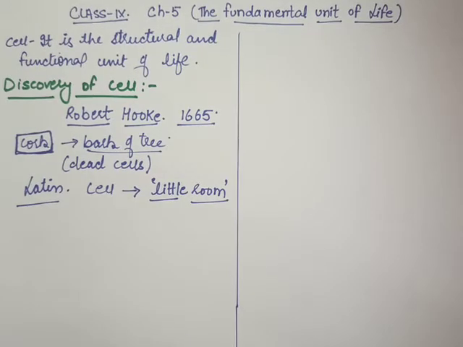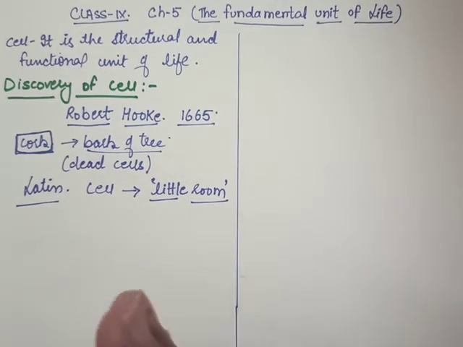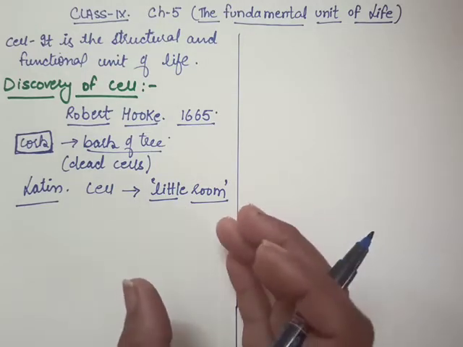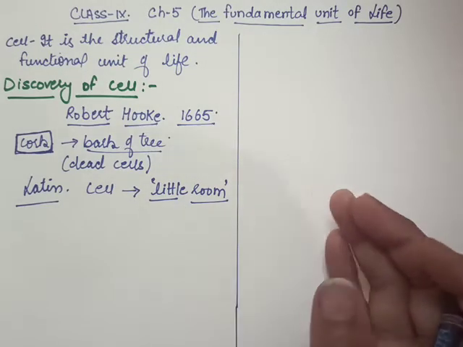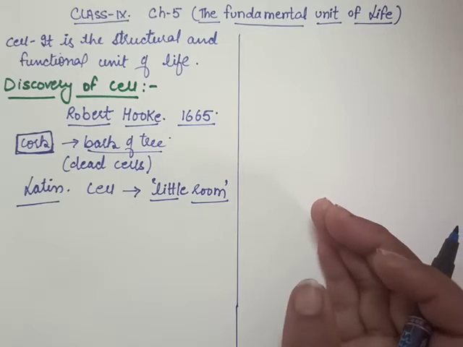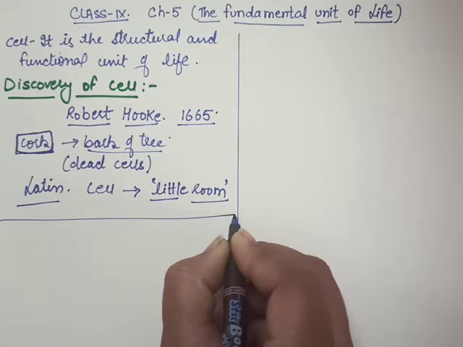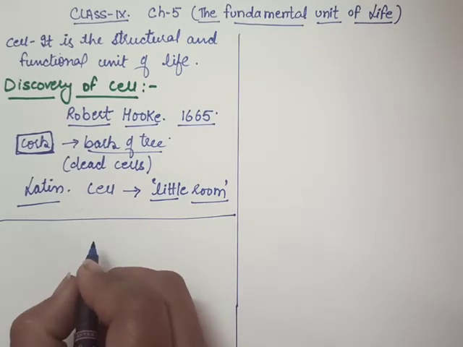So what can we say, students? We can say the whole onion is made up of these basic structures that are called the cell. Now, on the basis of the number of cells, we can divide the organisms into two types.